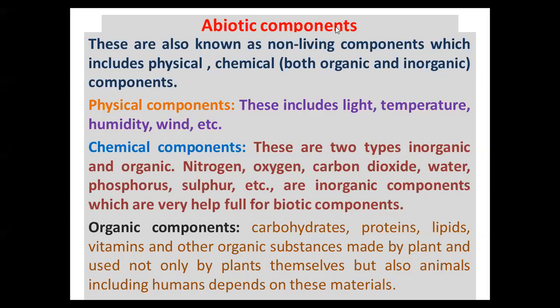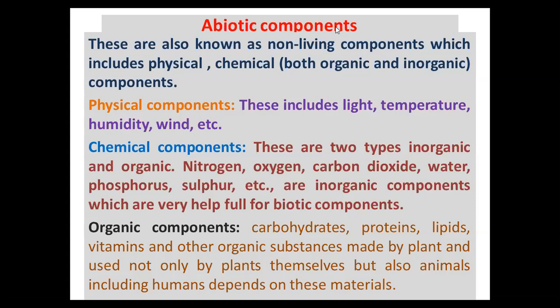Right. So organic and inorganic components, these together are called chemical. Now these are two types. If inorganic, take nitrogen, oxygen, carbon dioxide, water, phosphorus, sulfur, etc. These are inorganic components, which are very helpful for biotic components. And then organic components include the most important biomolecules, that is carbohydrates, proteins, lipids, vitamins, enzymes. All these are considered organic components, which are mainly made up of carbon, hydrogen, oxygen, and nitrogen. Right? We already discussed the biomolecules in your last year curriculum.